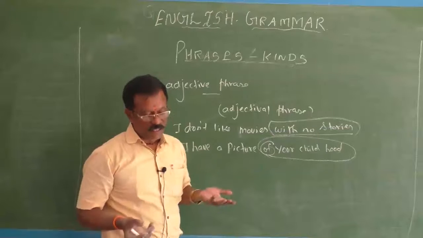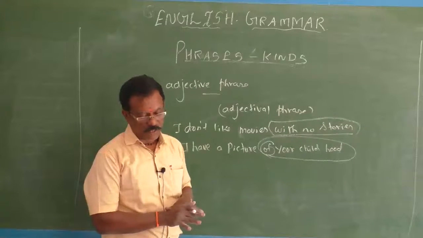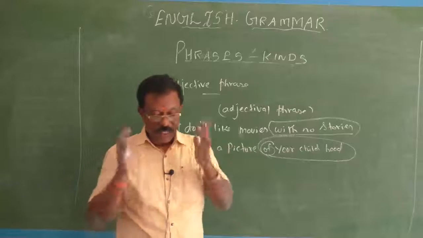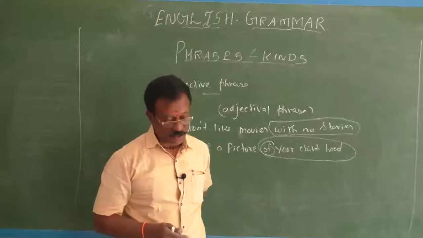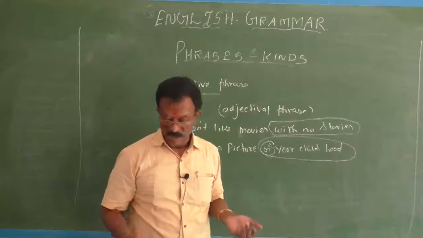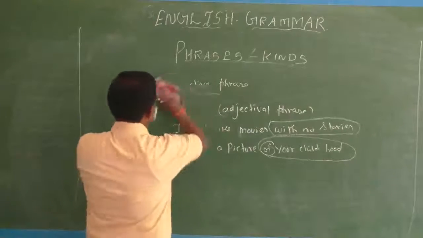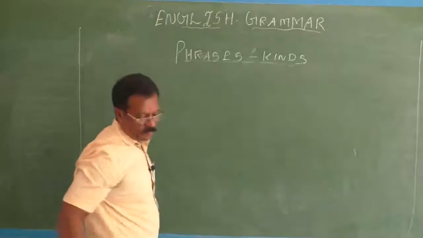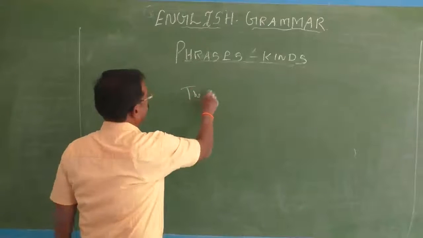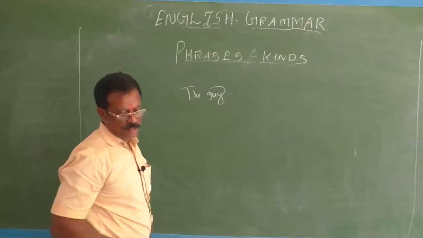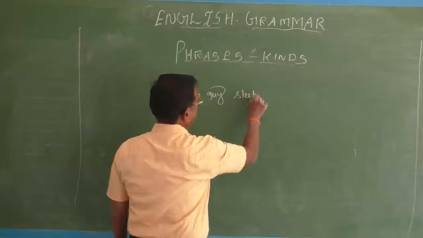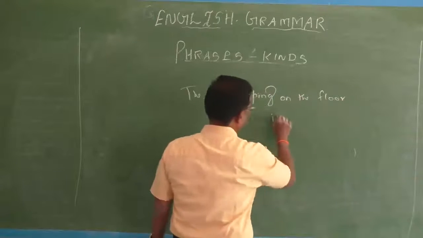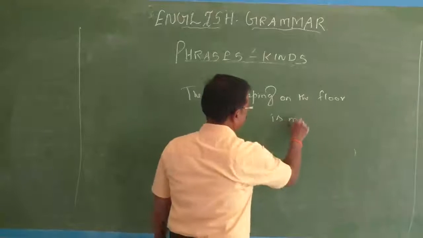Okay. Sometimes it may begin with a participle. How? See, in such cases an adjectival phrase may be introduced. The guy sleeping on the floor is my friend. For example, I'll give you that example also. The guy sleeping on the floor. The guy sleeping on the floor is my friend.